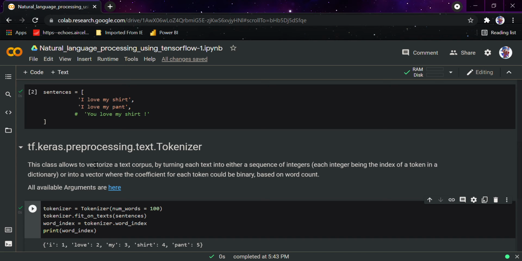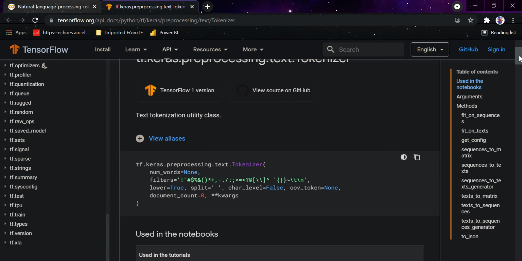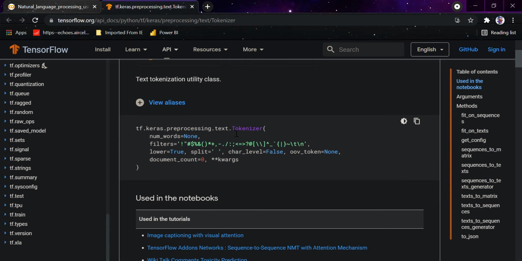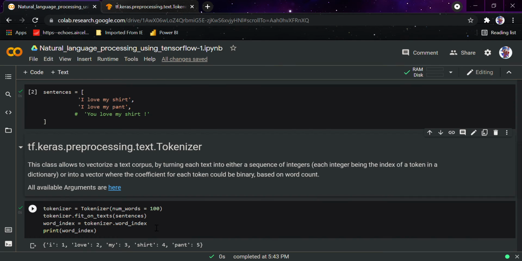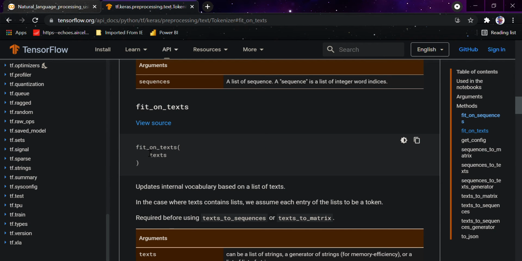So basically, what is this tf.keras.preprocessing.text.Tokenizer? This class allows you to vectorize a text corpus by turning each text either into a sequence of integers, each integer being the index of a token in a dictionary, or into a vector where the coefficient of each token could be binary or based on word count. If you want to see all the arguments available here, here is the documentation where all the things are mentioned. Here you can see Tokenizer. Which method are we using here? We are using fit_on_texts. I would simply go here to fit_on_texts, and you can see it.